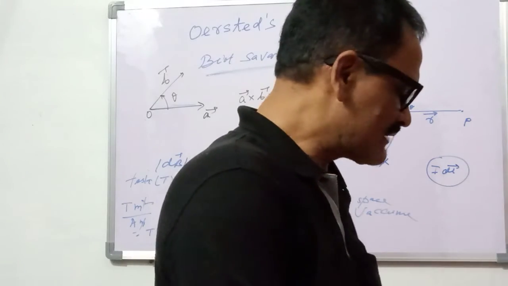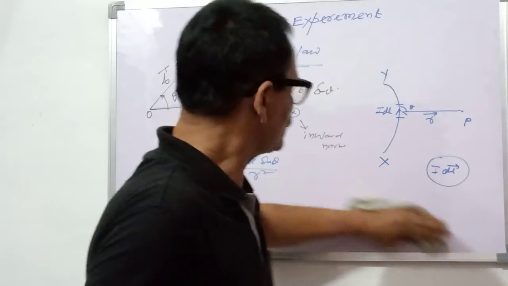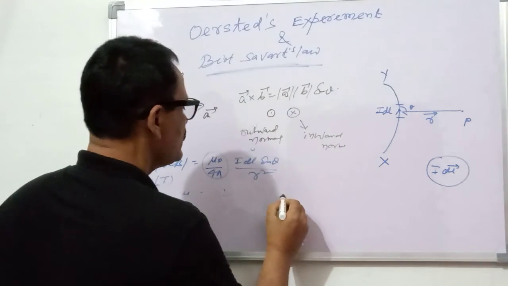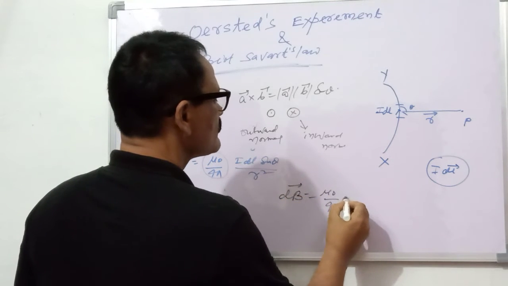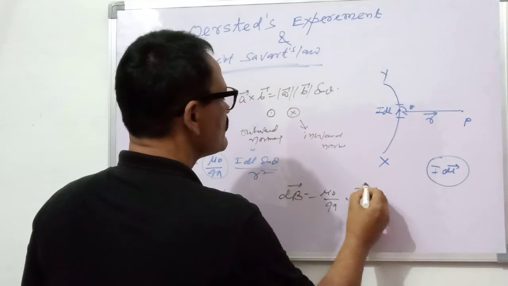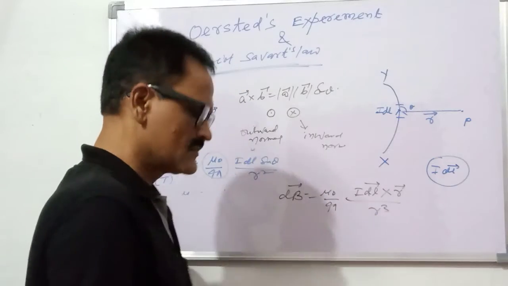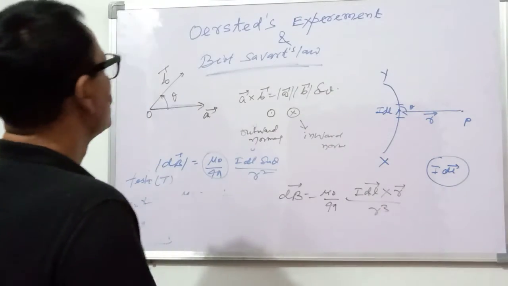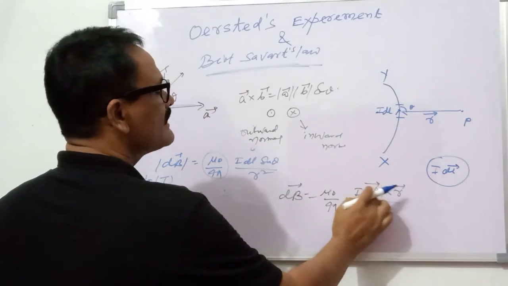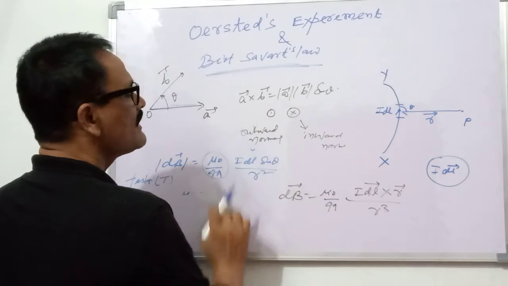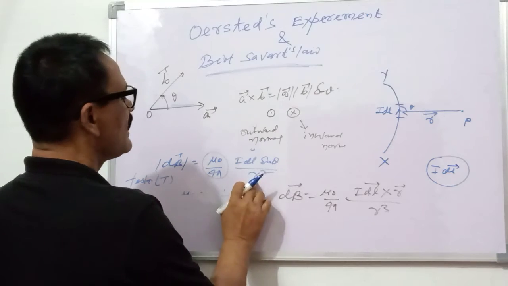So what will be the direction of this magnetic field? Here the direction in the vector form, this dB is mu naught by 4 pi I dl vector cross r divided by r cube. Means here mu naught by 4 pi magnitude I dl, and the angle between the two is theta, so sin theta, and r, and this is r squared, so one r will cancel out. Now this is the r square.